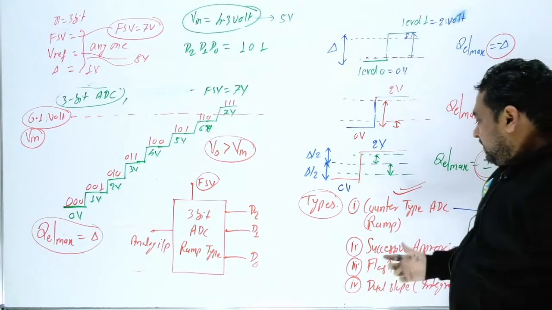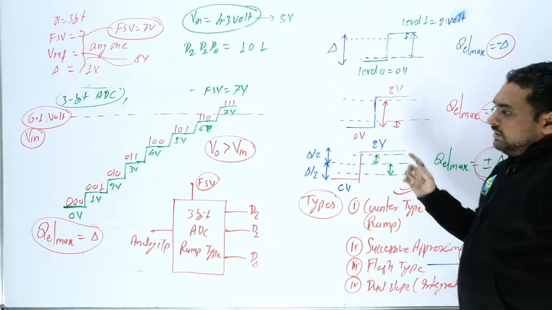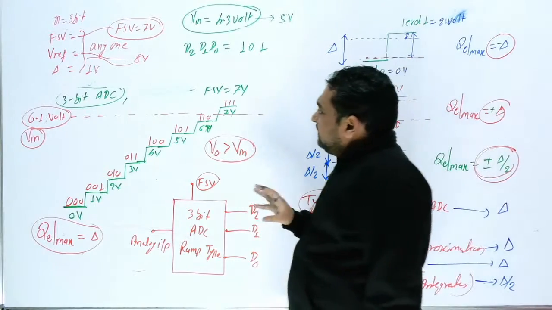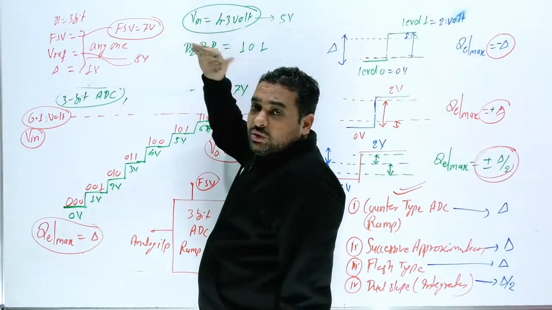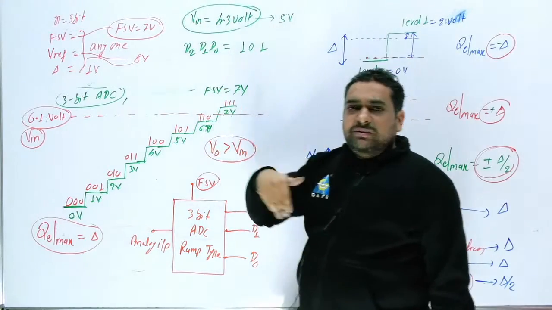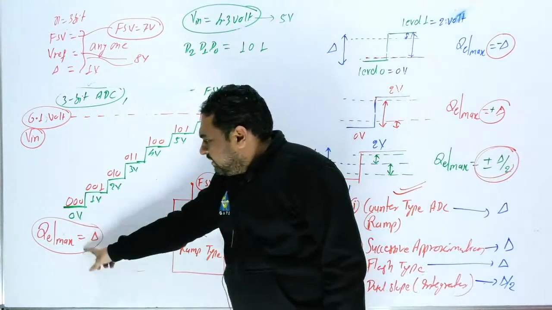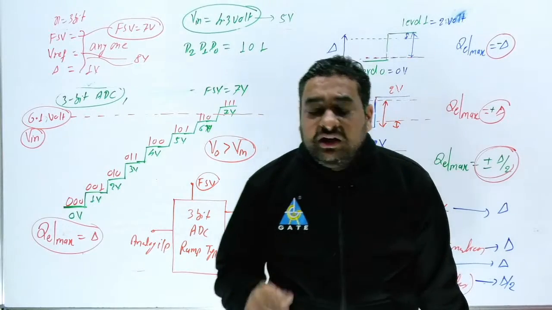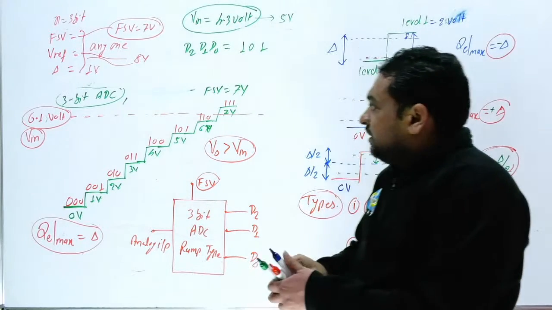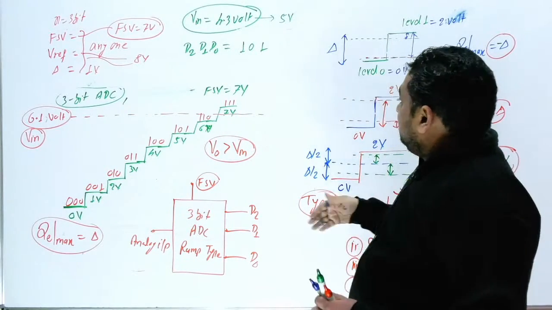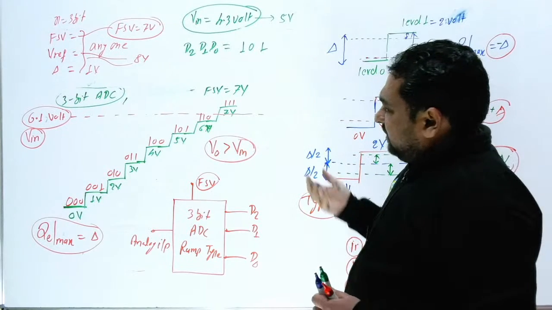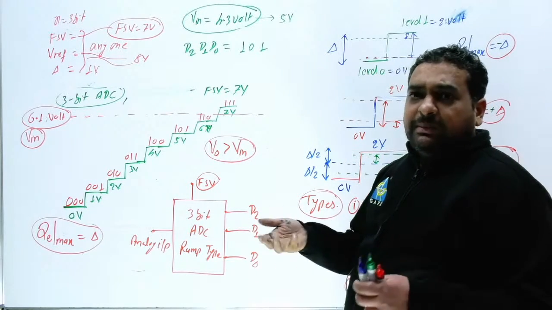Clear this point? I hope now you can handle this counter type. This is the first point. If the examiner provides you any input, you should know where this will stop and what the binary will be, right? Sir, what is the maximum quantization error? Can we write it? Now the second important thing: conversion time. Sir, what is the conversion time here? What is conversion time? Will it depend on the input or not?